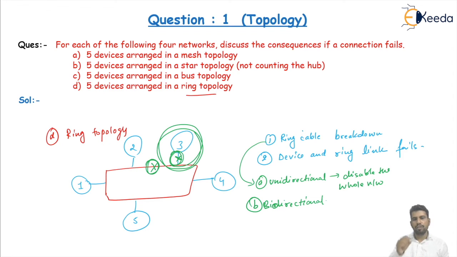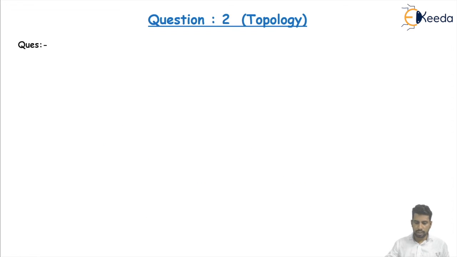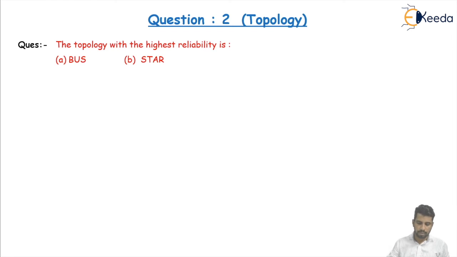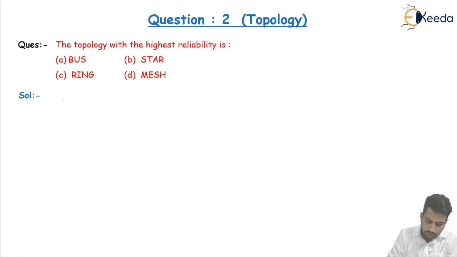So one simple question I'm asking: by analyzing this complete discussion, try to answer the question. The topology with the highest reliability is: A, bus; B, star; C, ring; D, mesh topology. Try to answer if you understood the previous question. From the previous analysis, the correct answer is D, that is the mesh topology.